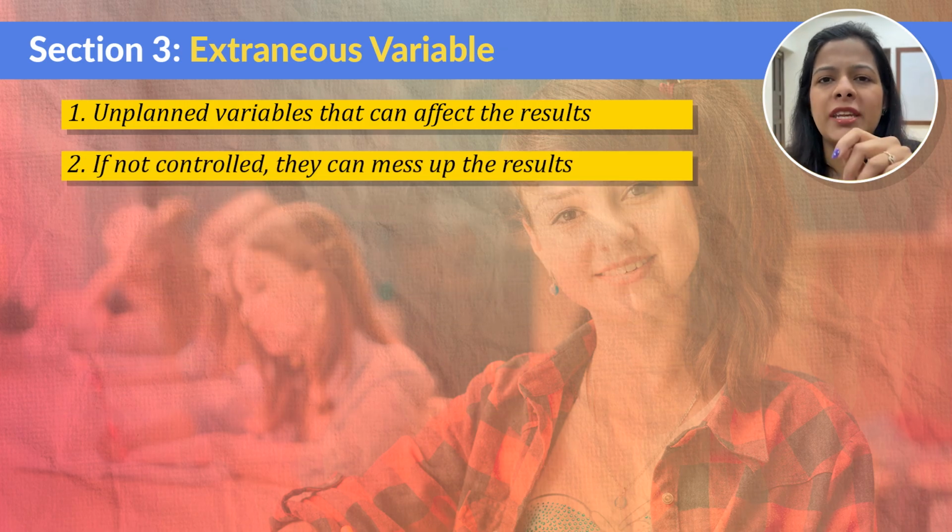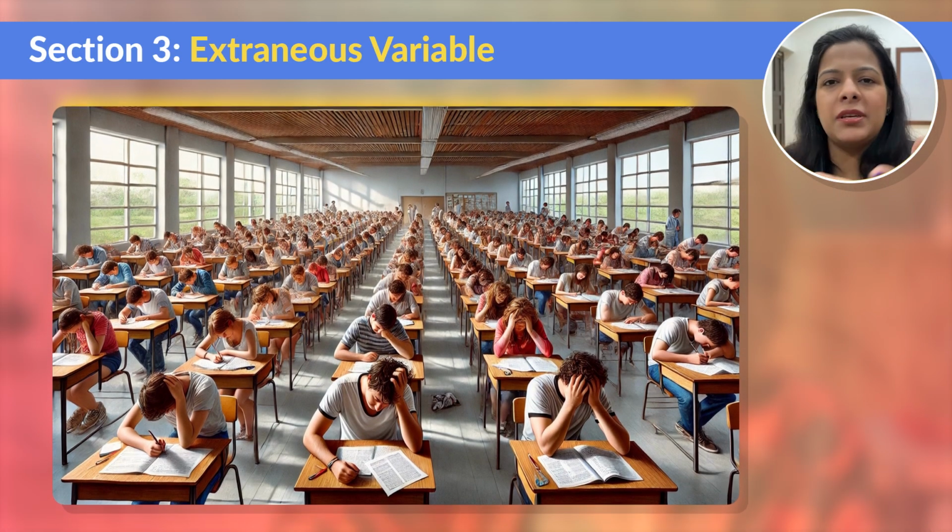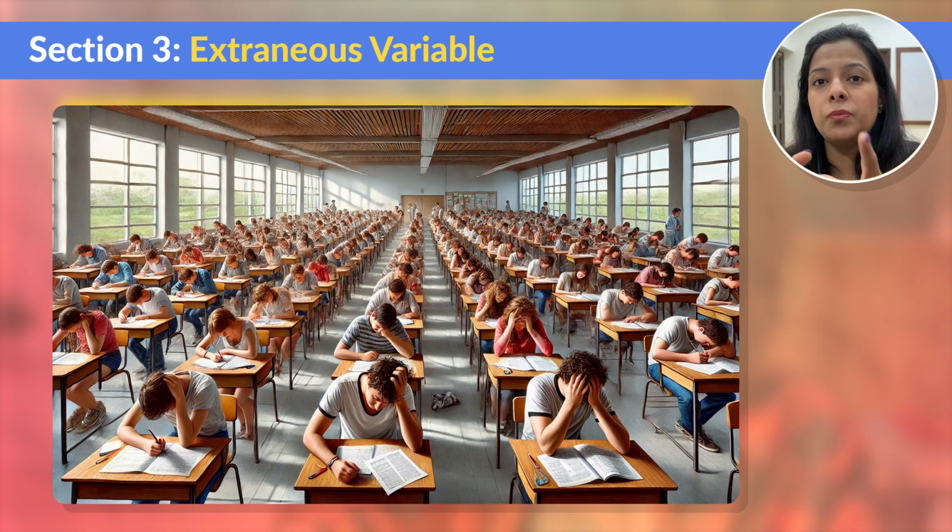While these variables are in the focus of your study, if you don't control them, they can mess things up and can lead to inaccurate conclusions. Confused? Let me simplify this by giving you a very simple example. Let's take the same example of studying the relationship between sleep duration, that is your independent variable, and the exam performance, that is your dependent variable.